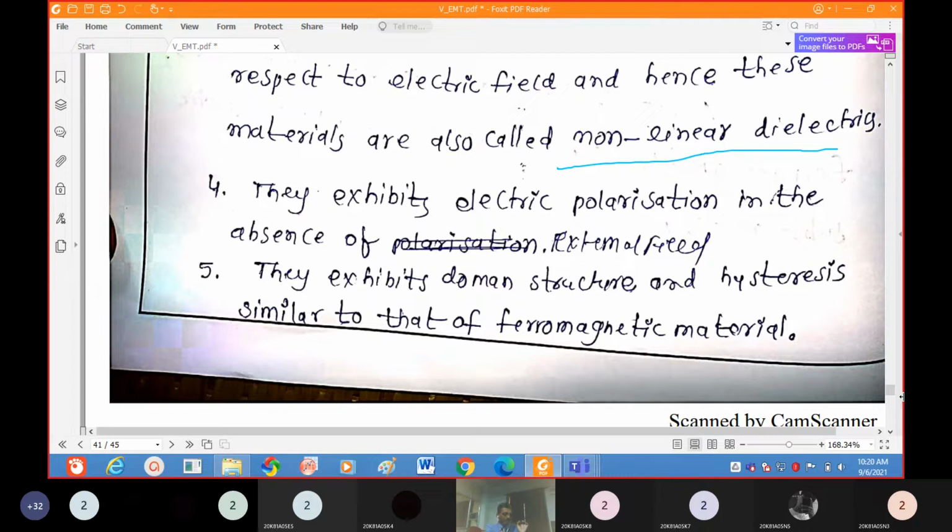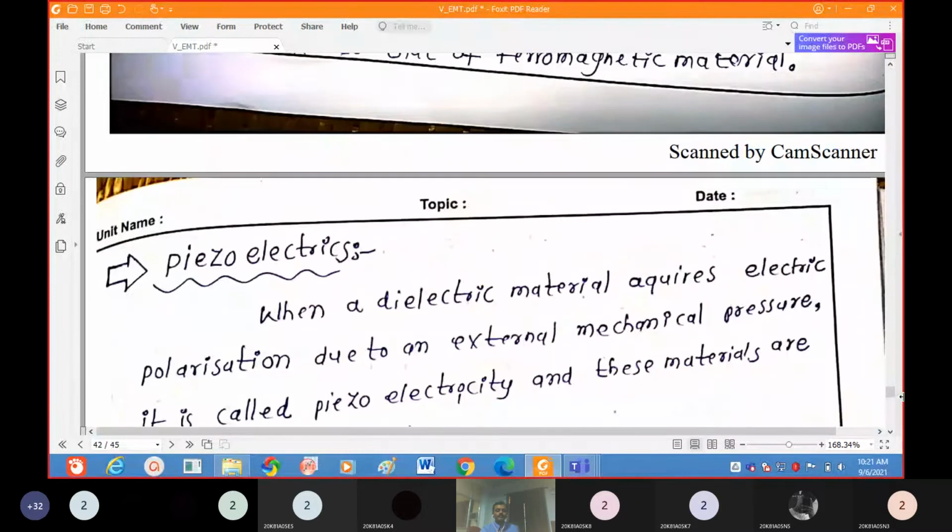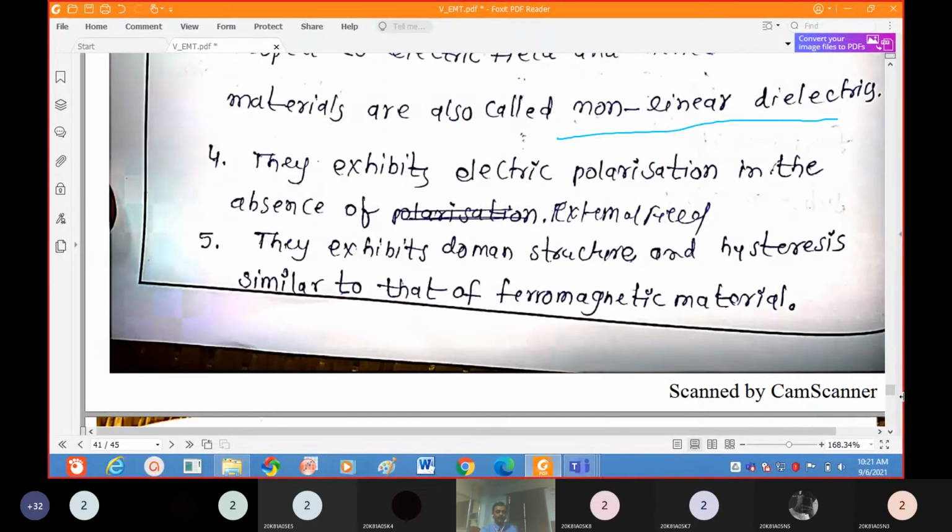Like in ferromagnetism, where domains are there, similarly in ferroelectrics there are certain domains. Based on these domains, they exhibit ferroelectricity without applying any external field. So this is about ferroelectrics.